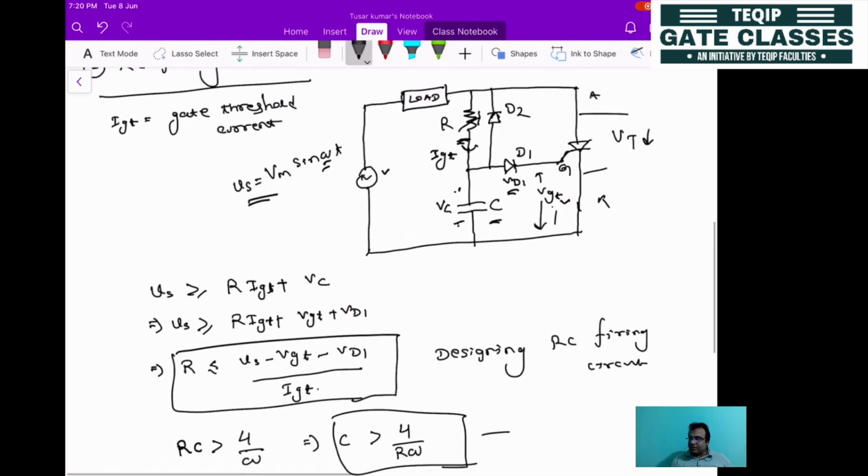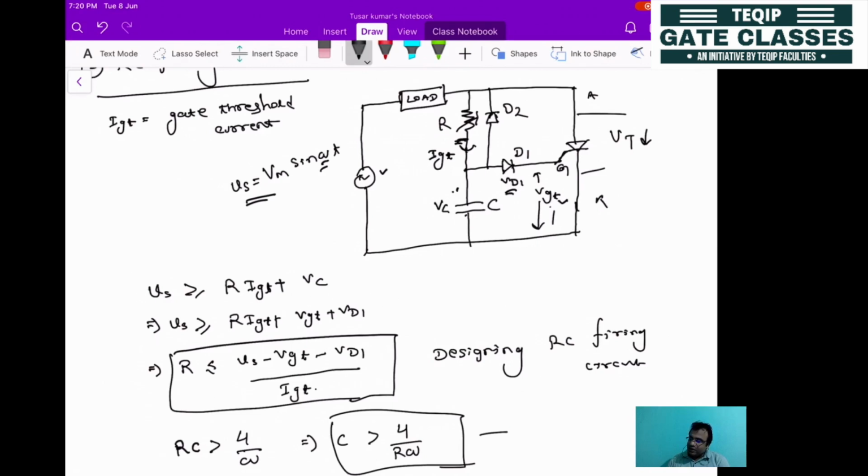Now let's see how this circuit behaves. Now if you look at this circuit, you know that this is a sinusoidal voltage, so there will be two cycles, one positive half cycle and one negative half cycle. In the positive half cycle, this will be the voltage polarity, and in the negative half cycle, the polarity will be reversed. In the positive half cycle, even though the device will be forward biased, as the gate circuit will not reach the threshold value, it will not be turned on.